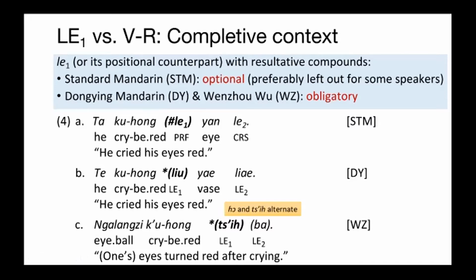And in 4c, the WZ sentence for the eyes turned red after crying, here we use an obligatory 词 after VR compound instead of all. As we have mentioned before, we basically have two different post-VR morphemes in WZ, and they are complementary. We will show you later. Now we can see that in terms of the obligatoriness of a post-VR particle, the situation in WZ is highly similar to that in DY, while quite different from that in STM.